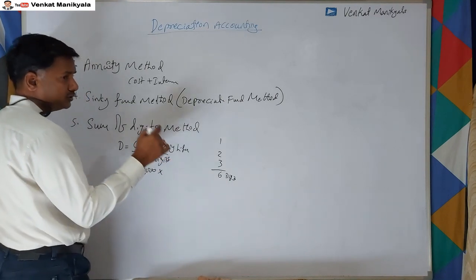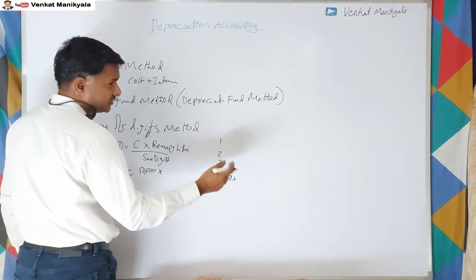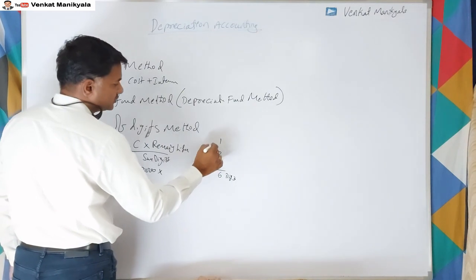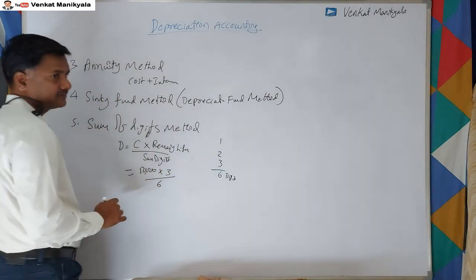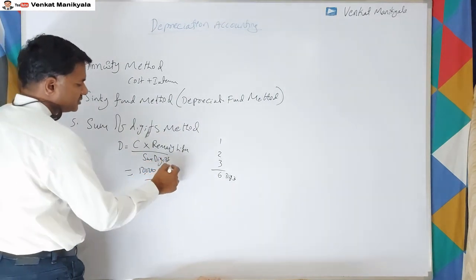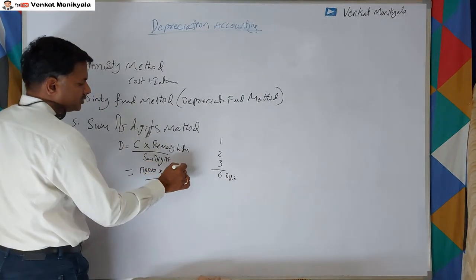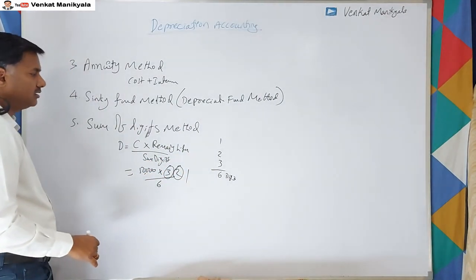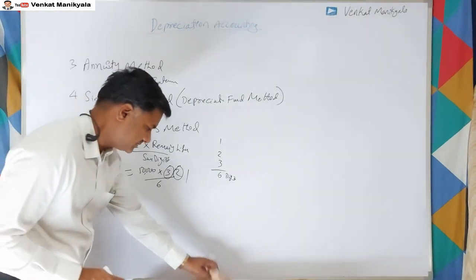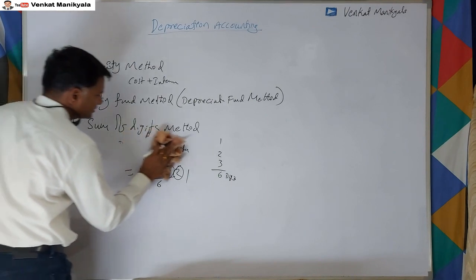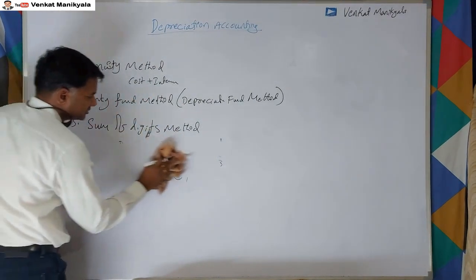50,000 into, in the first year we have to come in reverse order, right? So 3 divided by 6. In the second year, instead of 3, it comes 2. In the third year, it comes 1. Right? This is how we are supposed to calculate in the sum of digits method. That also we can discuss while we are doing problems.